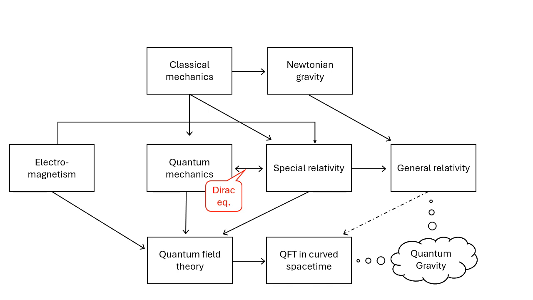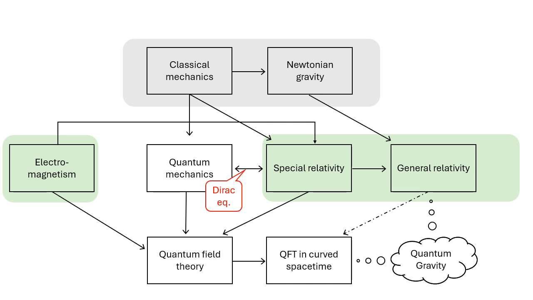Now let's organize these blocks by their shared underlying concepts, or ontologies. Classical mechanics and Newtonian gravity share the same basic framework. Electromagnetism aligns with special relativity and general relativity in its ontology. Quantum mechanics has its own framework based on the wavefunction formalism and the operator approach. Quantum field theory combines elements of both electromagnetism and quantum mechanics with new formalism. Quantum field theory in curved spacetime must also align in some way with general relativity's language.